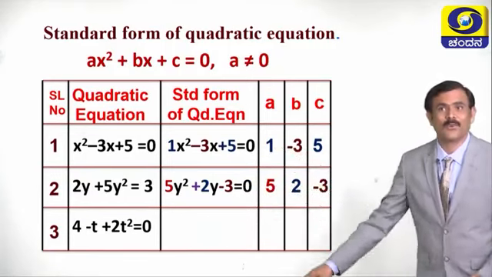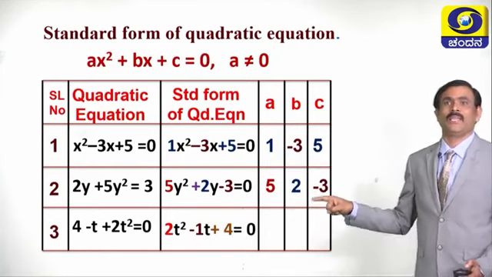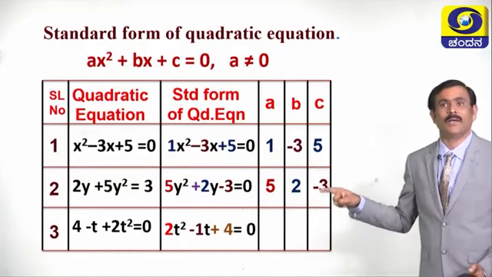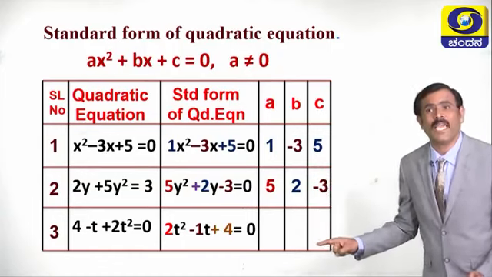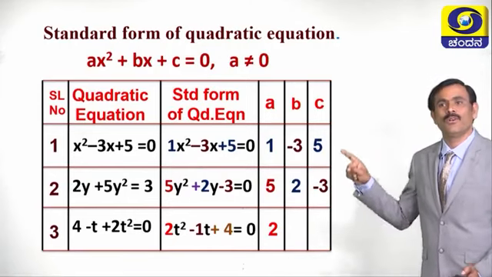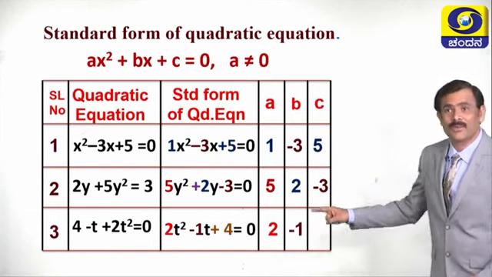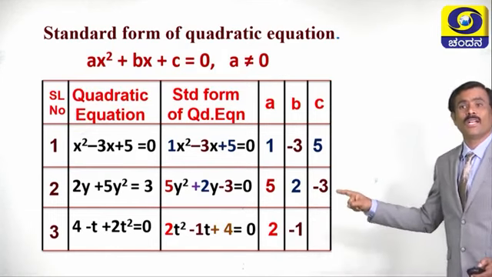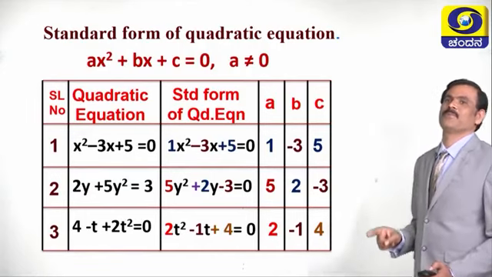The standard form is 2t square minus 1t plus 4 equals 0. Then what is the value of A? A is equal to 2. What is the value of B? B is equal to minus 1. What is the value of C? C is equal to 4.